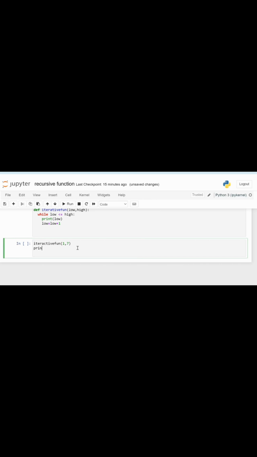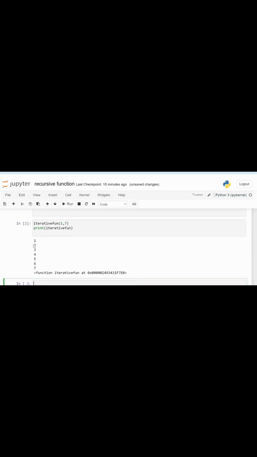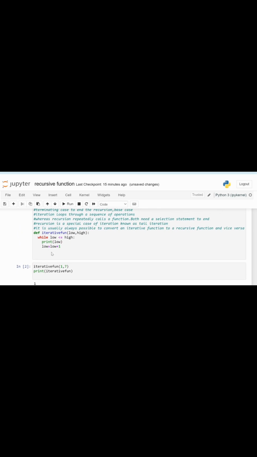There is a spelling mistake in the iterative function. Now when we run it, it will give us 1, 2, 3, 4, 5, 6, 7, because we have said to print while low is less than or equal to high.